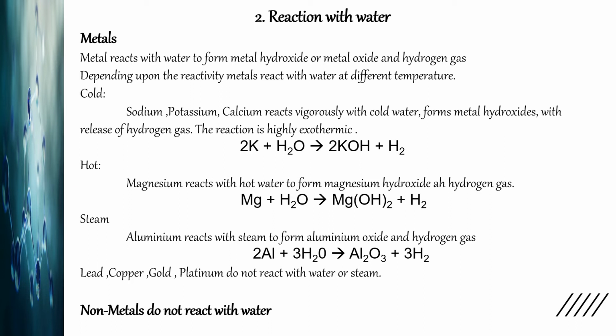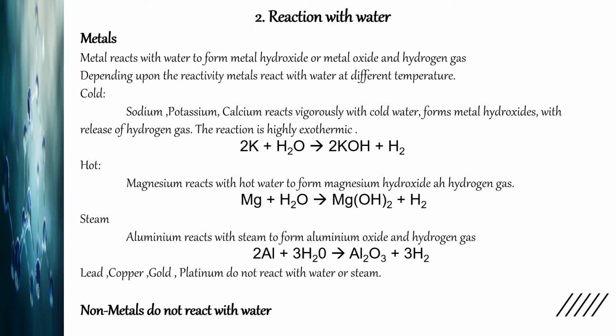This heat energy is sufficient for the hydrogen to burn. So immediately the hydrogen which is released catches fire, and you will see the metal burning and floating on water.